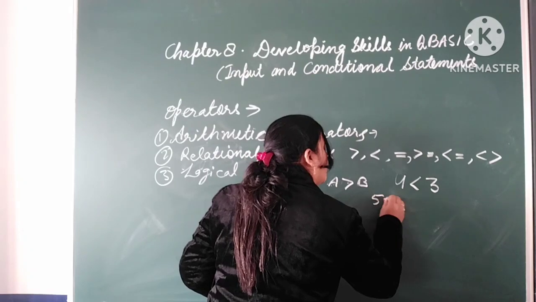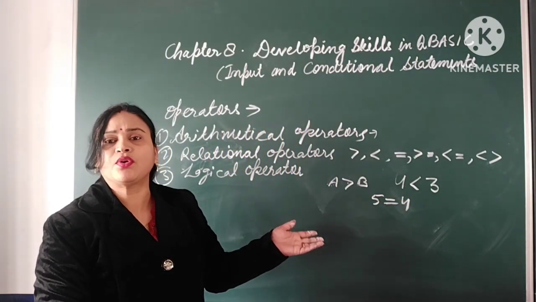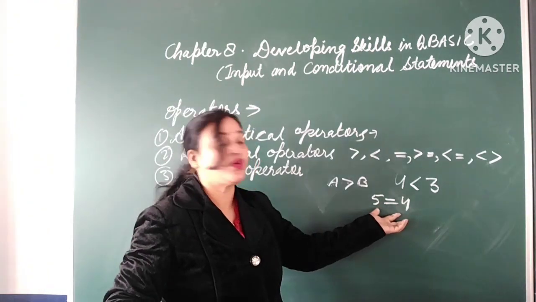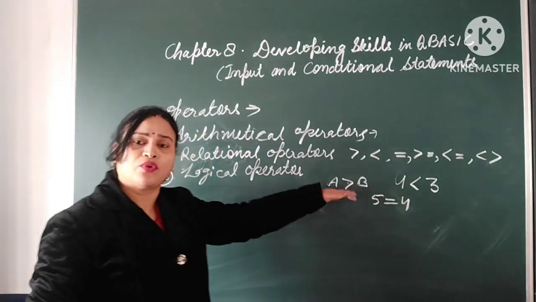Or 5 is equal to 4. Then what do you say? The answer is what? True or false? 5 is equal to 4? No. So the answer is what? False. The answer comes in either true or false, in the form of true or false only.